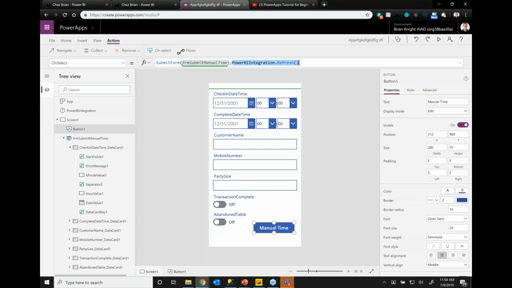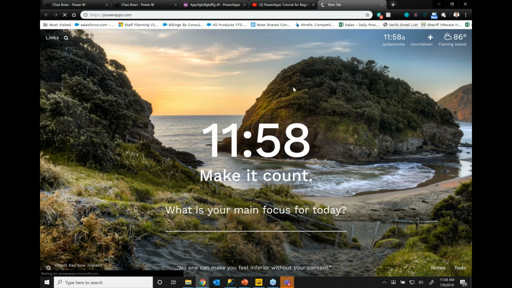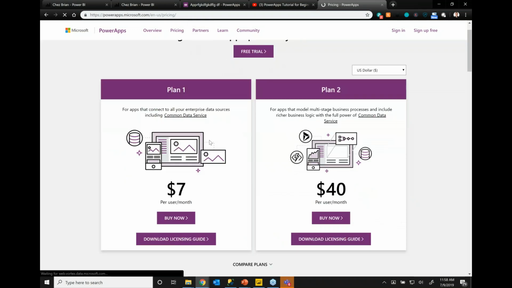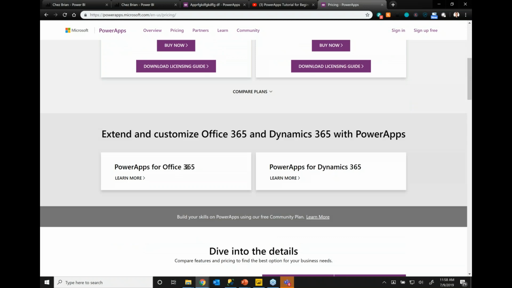Okay, it looks like we're about out of time now. What are the differences between the PowerApps licenses? Okay, great question there. This is from Scott Crowell. So there's 2 licenses for PowerApps, and it really comes down to, let me open up the PowerApps website real quick. There's actually 3 licenses you really care about. If you have Office 365, chances are you already have a PowerApps license right now. The app I built there was called a Canvas application, and that is part of the Office 365 license. If you already have that, you already have PowerApps.